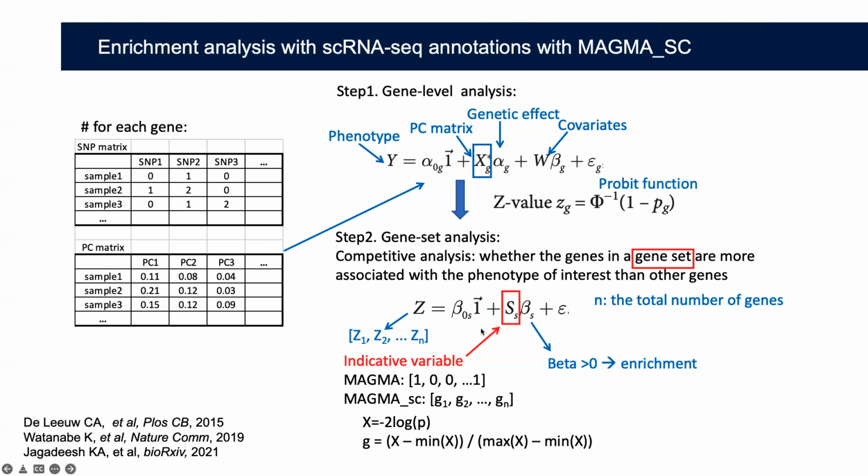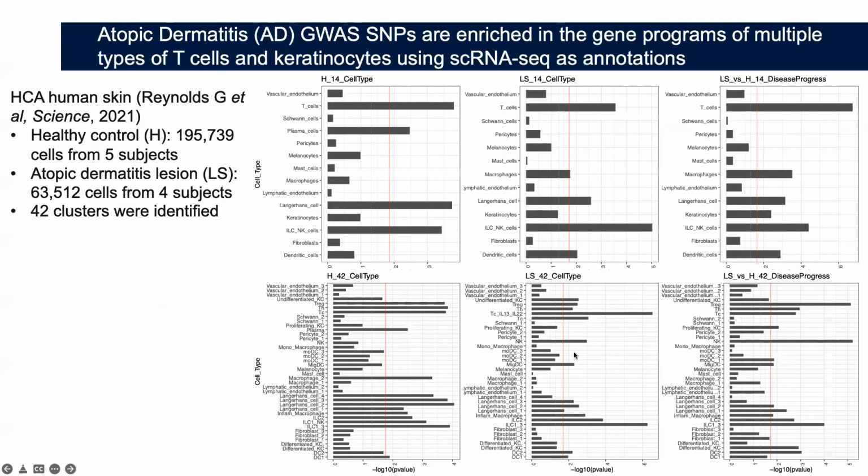To conduct a regression test, we can estimate the effect size beta. If it's more than 0, it indicates there is a positive enrichment, and we also have a corresponding p-value. And here are the final results.